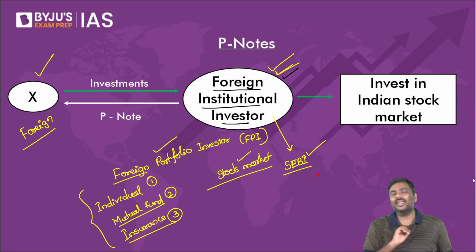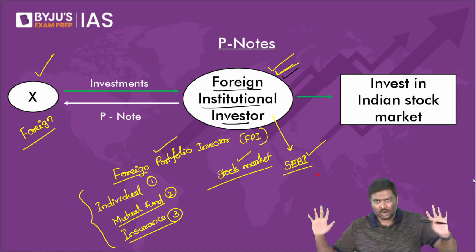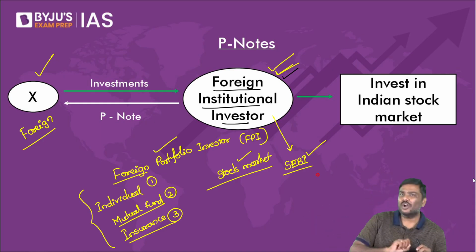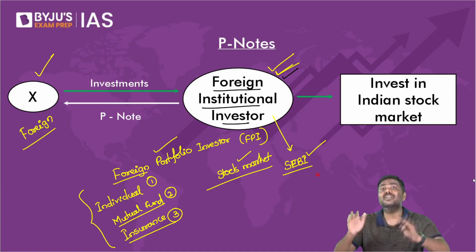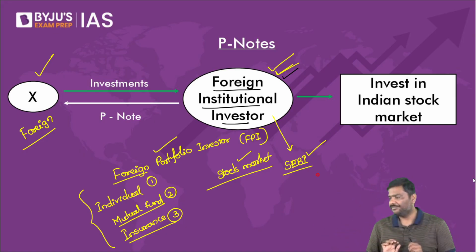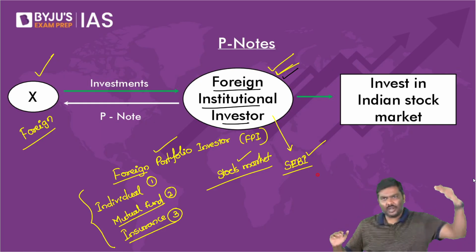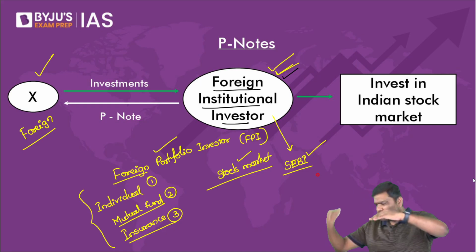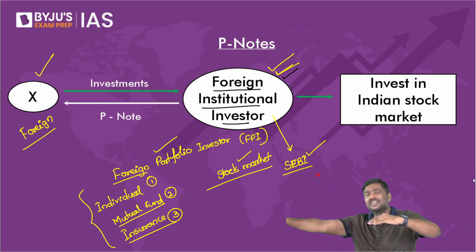Now, please tell me, if you do not want to do all of this, if you do not want to wait for so much longer, don't you think you will not be able to invest in the Indian market if there is no other option available apart from this? Yes or no? If this is the only method, you will have to go through SEBI, wait for 2 months, wait for 3 months, get the registration done. Only then you will be allowed to invest in India's market.